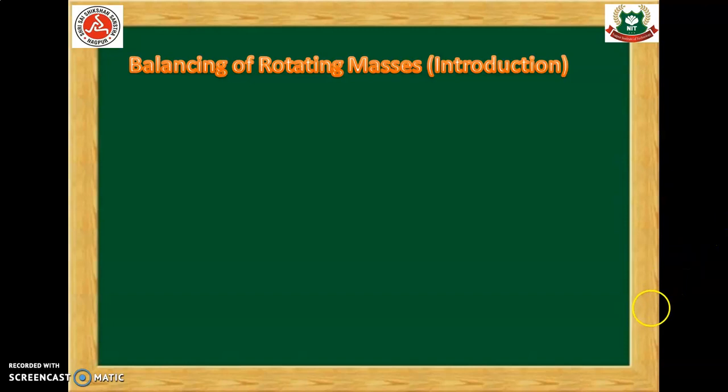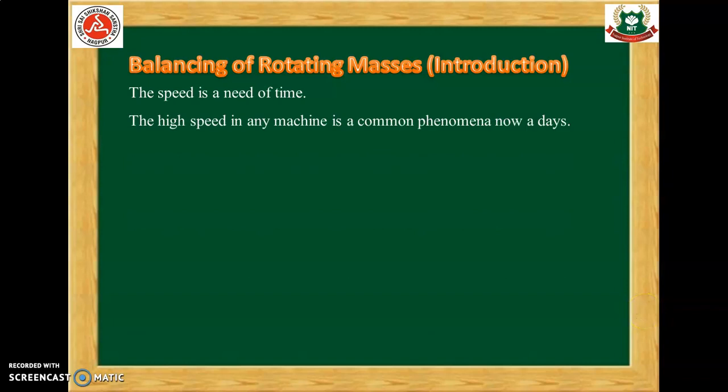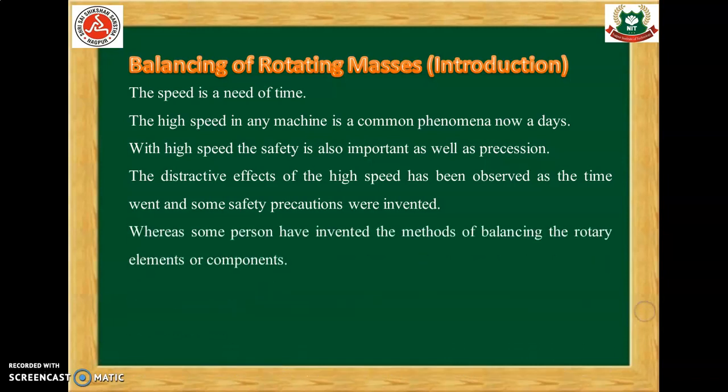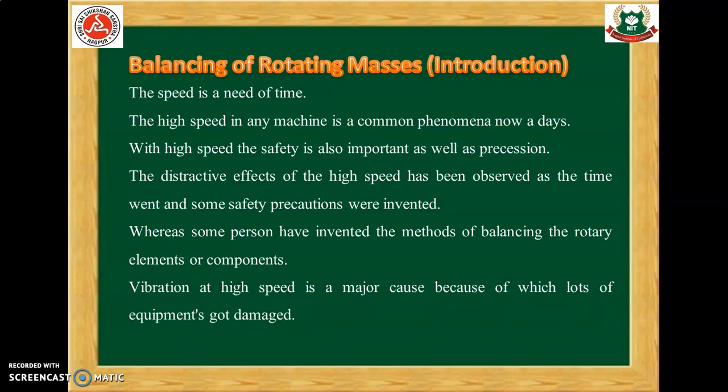Let us see the balancing of rotating masses. The speed is a need of time. The high speed in any machine is a common phenomenon nowadays. With high speed, the safety is also important as well as the precision. The destructive effect of the high speed has been observed as time went, and some safety precautions were invented, whereas some persons have invented the method of balancing the rotary element or the components. Vibration at high speed is a major cause, because of which lots of equipments get damaged.